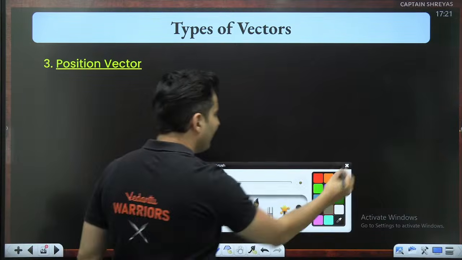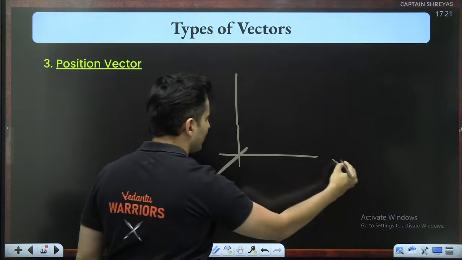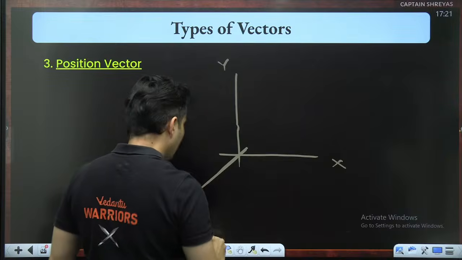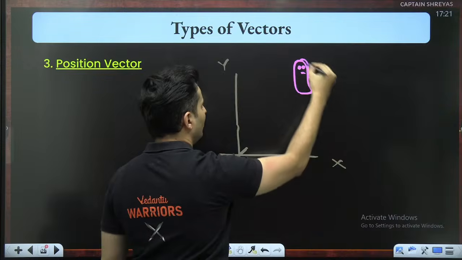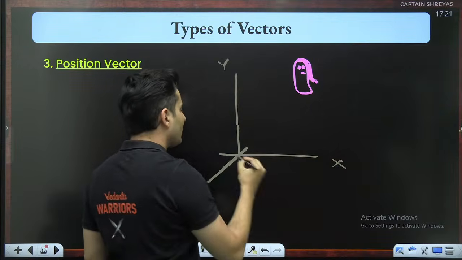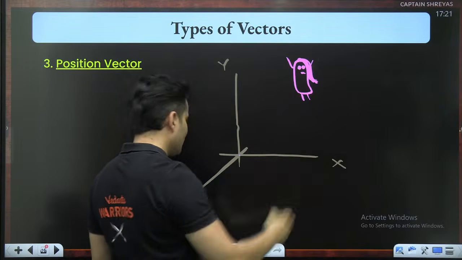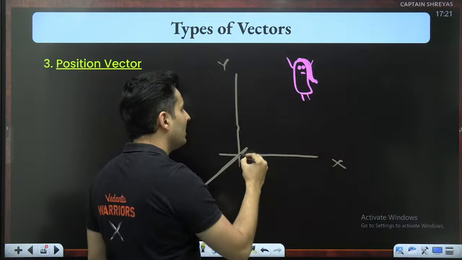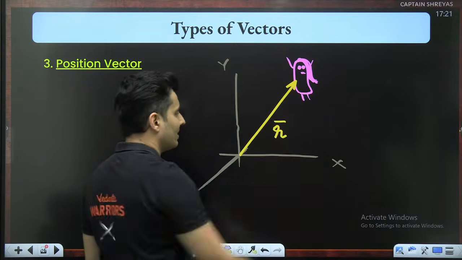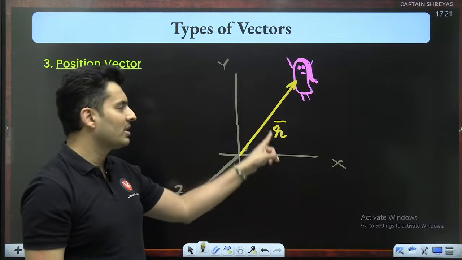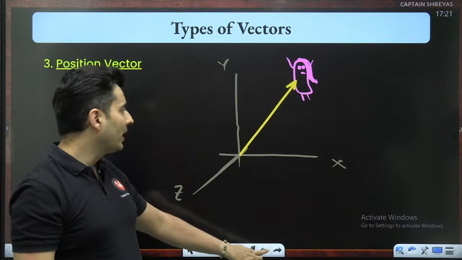Position vector. Very simple. If this is my coordinate system, x, y, z axis, and let's say we find that there is a beautiful champa over here, and Pandu, standing at the origin, is looking at the champa. So what will Pandu say? Champa is located here. So this is the position vector of Champa. Usually the symbol for position vector is R. It's the position location of Champa.